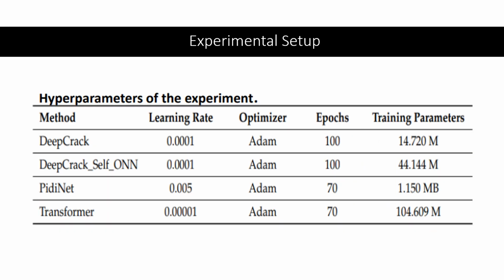The experimental setup of the 4 networks is as follows. We can see that the training parameters of the transformer-based network are higher compared to the others, whereas PDNet has the least training parameters.